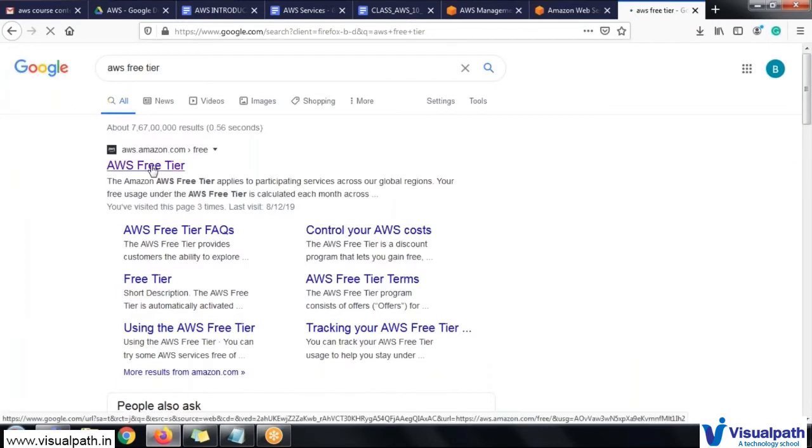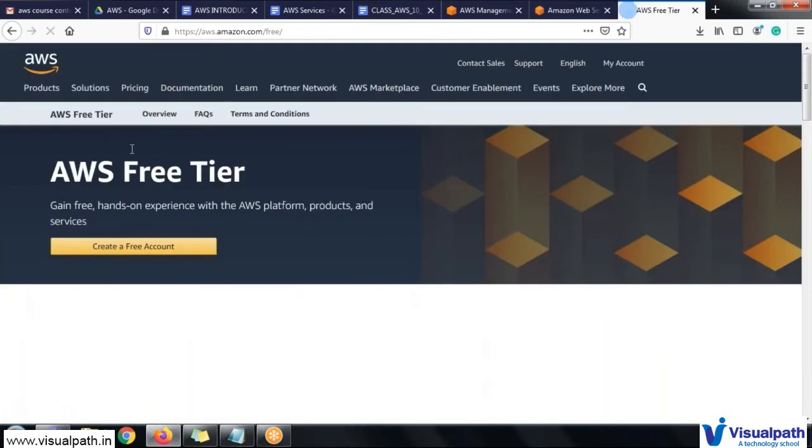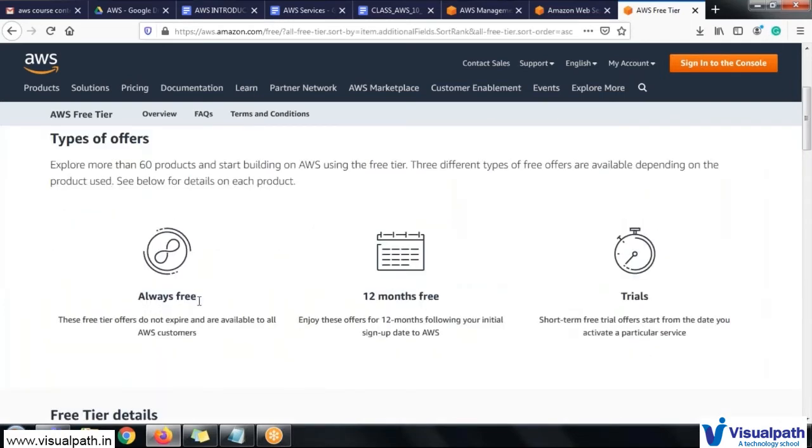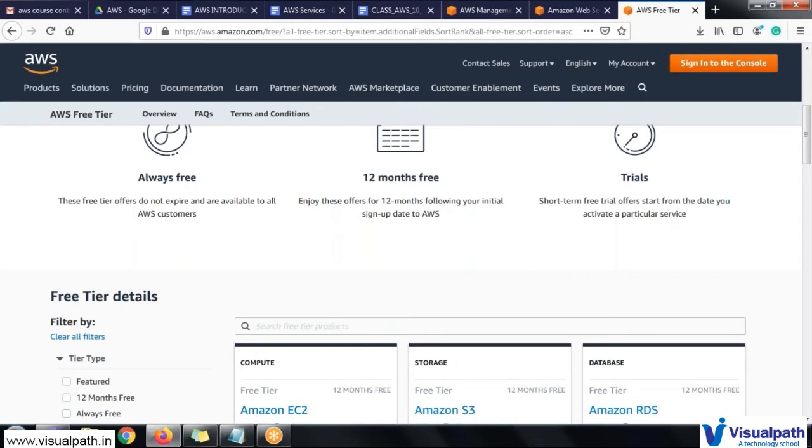While getting the AWS account, I will explain what options you have to choose to get this free tier account, or else you may end up with a business account, which will be chargeable from the first day onwards. If you create this free tier account, they will provide a few services which are always free, a few services free only for 12 months, and a few services for trial, where they will give you one or two uses just for trial purposes. We will mostly use the services which are free for 12 months.